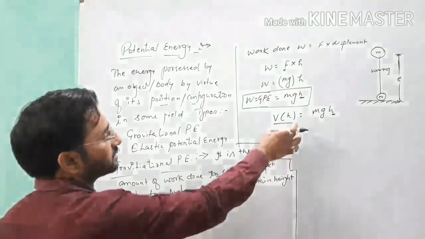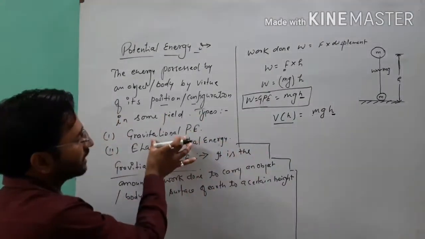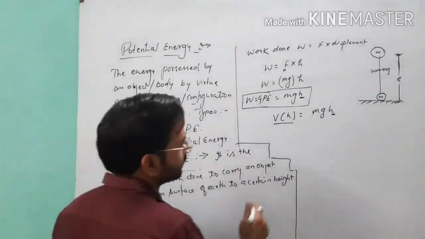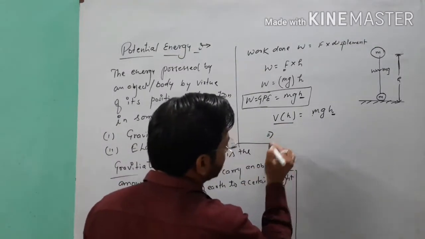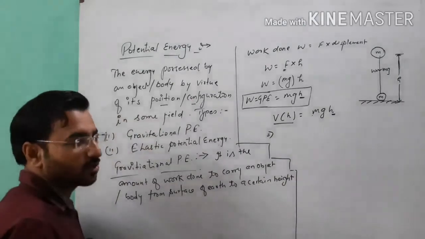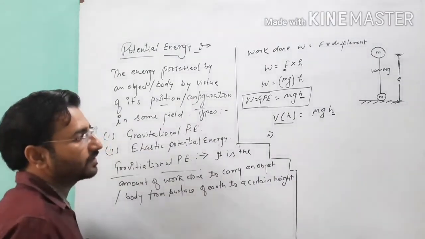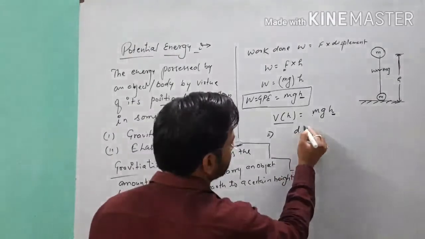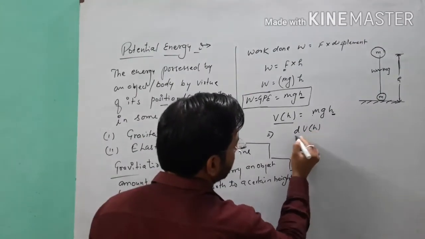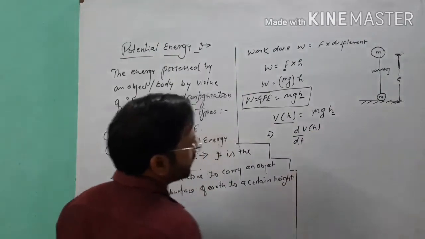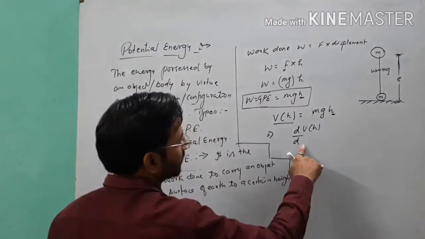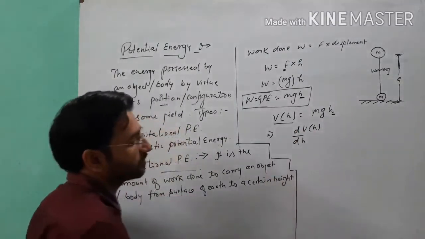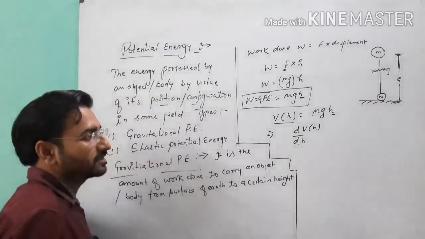So V(h) represents our gravitational potential energy, and if we think about the differentiation form, we differentiate this V(h) with respect to h, not t, because here h is the variable.